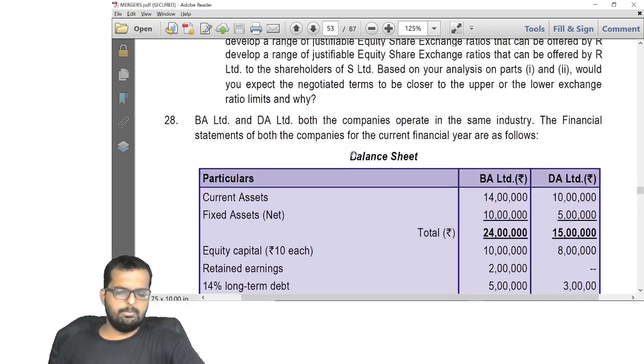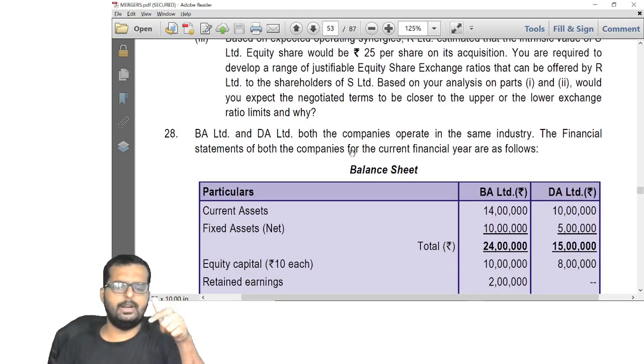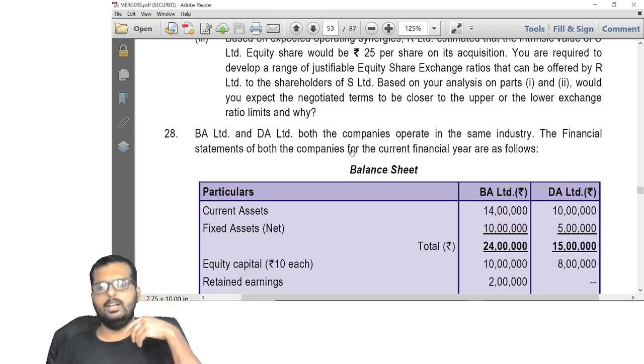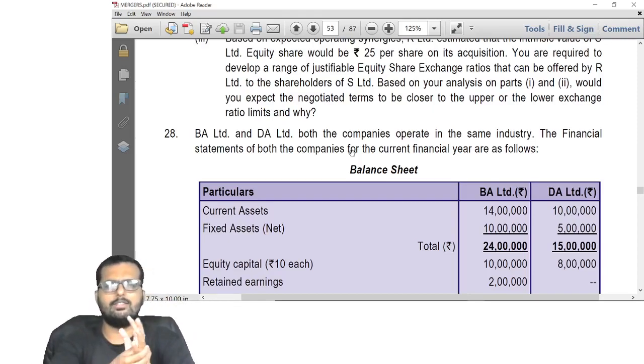Alright. After I complete with this mergers and acquisitions, some derivative pending questions are there. I will do that and complete it in the next week itself. Hopefully the next week itself. If it doesn't get over, I might keep some extra class and finish it off.